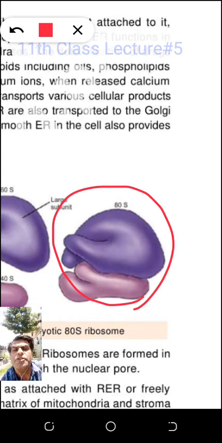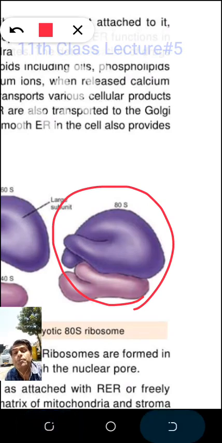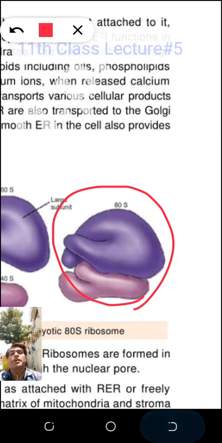So sir, why 60 plus 40, 80, it should be 110 also? Yes, it can be, when they repel each other, but they are not repelling. Sir, why are they not repelling? Because they are polar, and polar means positive and negative charge of one molecule, and the other molecule also has partial positive, partial negative charge, amino group NH2. They are attracting each other. When they attract, the size will reduce.